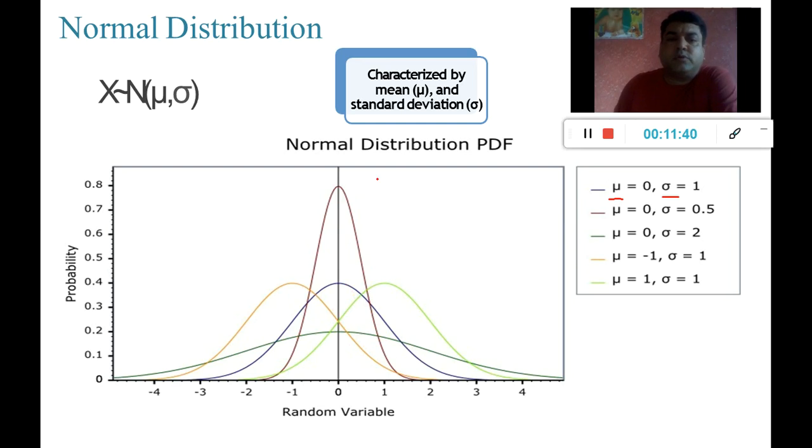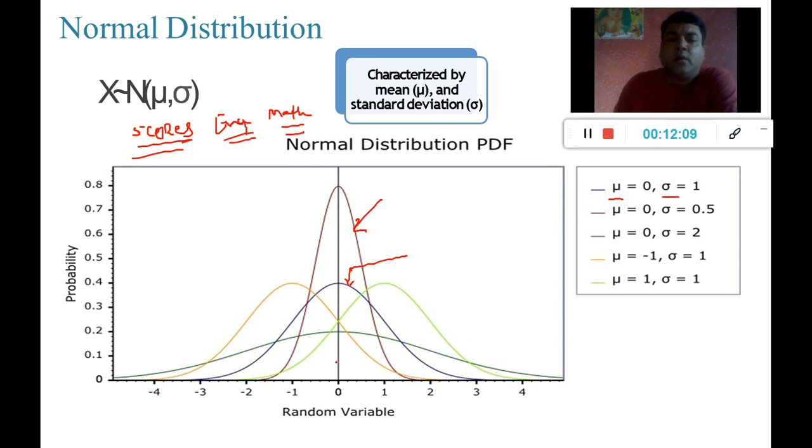Which means that suppose I have the scores of students for English language and mathematics, right? So the English scores are distributed with this graph, and the mathematics scores are distributed, let's say, with this graph.